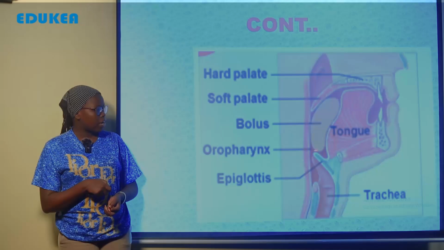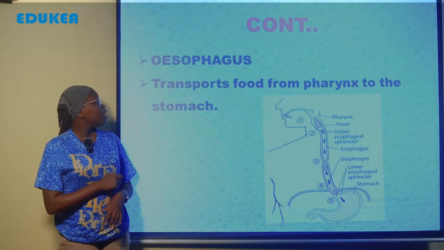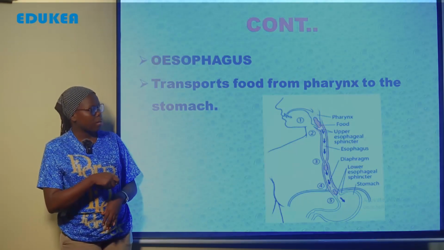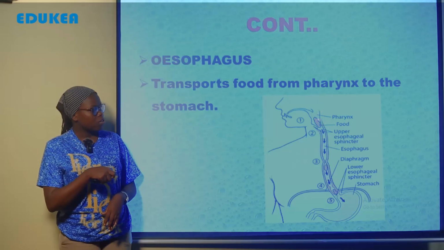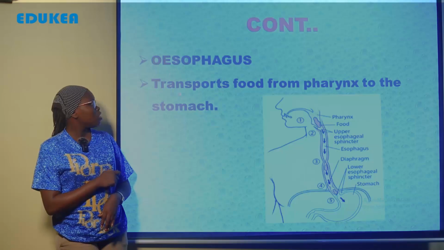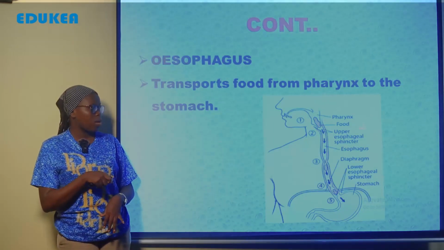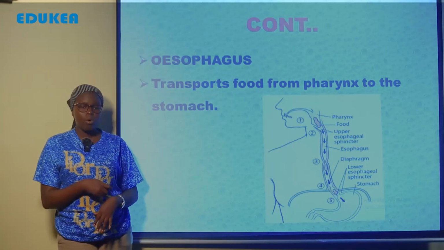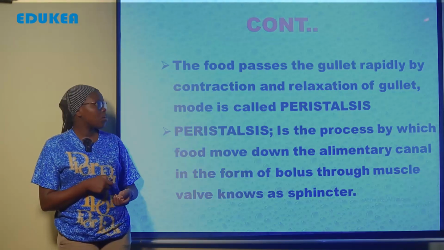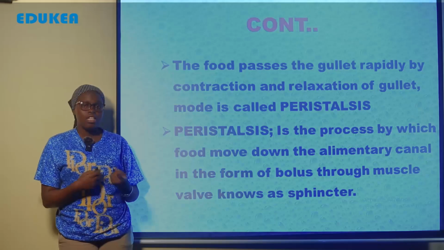The other one is the esophagus. This is the tube which runs from the pharynx and carries food up to the stomach. So this transports food from the pharynx to the stomach. Kwa hiyo hapa ni tube ambayo yenyewe inachukua chakula kutoka kwenye pharynx na kukipeleka mpaka kwenye stomach. The food passes the gullet rapidly by contraction and relaxation of the gullet, and the mode is called peristalsis. Chakula kinachopita through the esophagus kinapita in wave-like motion, and this method is called peristalsis.